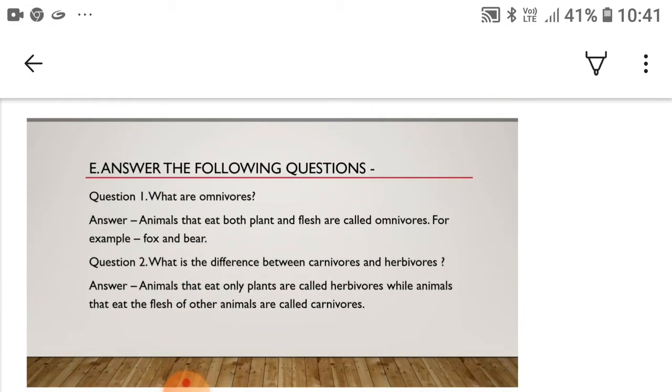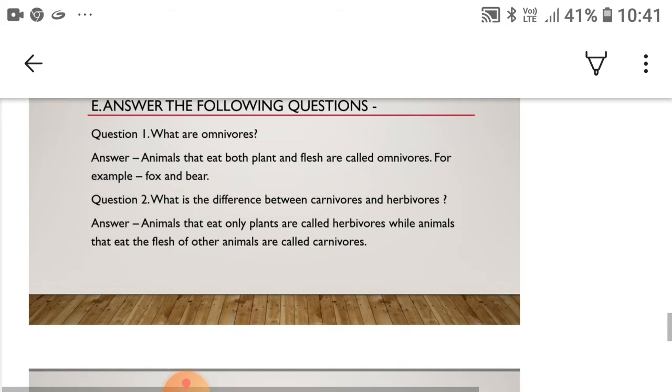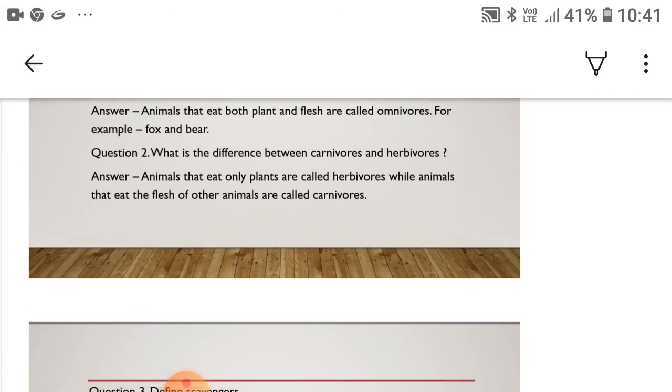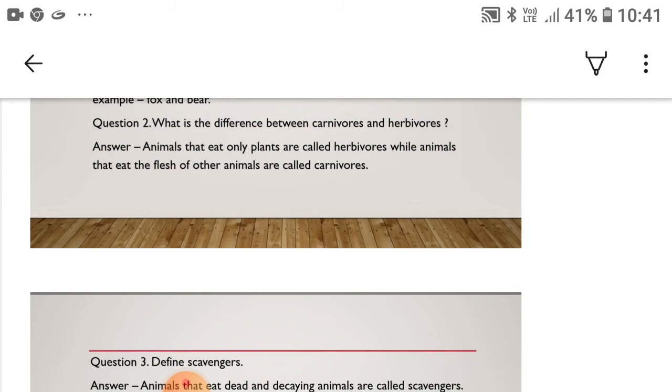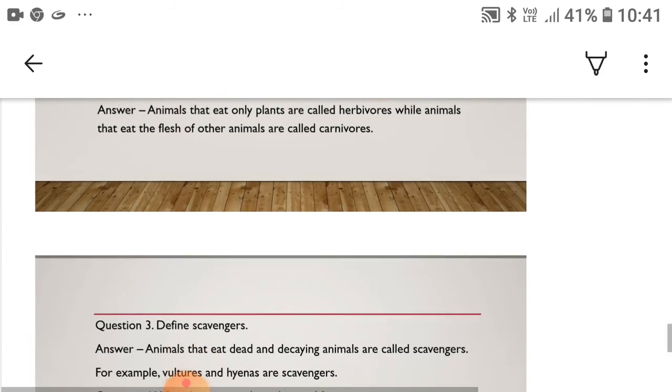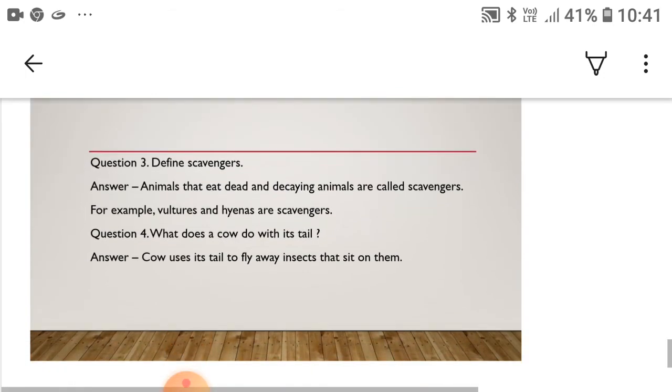And answer the following questions. Question 1. What are omnivorous? Answer. Animals that eat both plants and flesh are called omnivorous. For example, fox and bear. Now question 2. What is the difference between carnivorous and herbivorous? Its answer. Animals that eat only plants are called herbivorous, while animals that eat the flesh of other animals are called carnivorous.